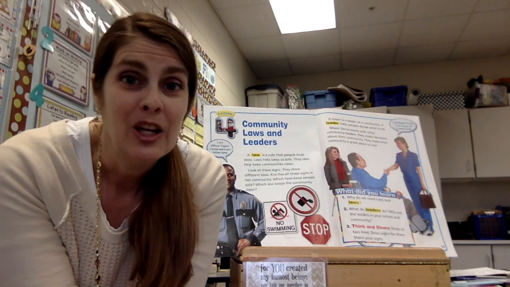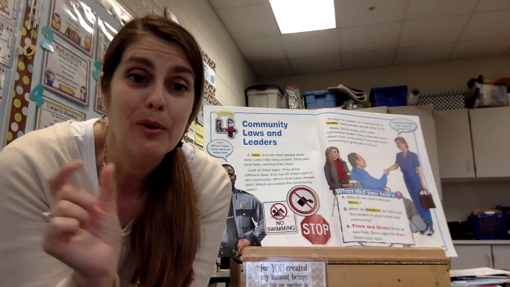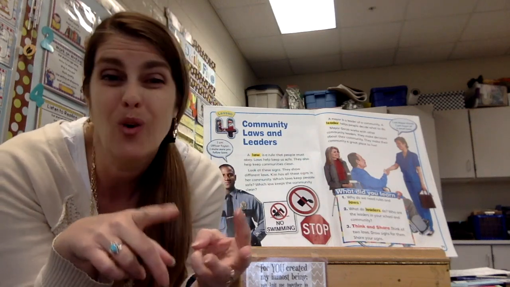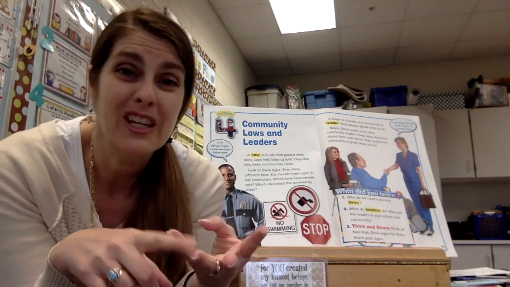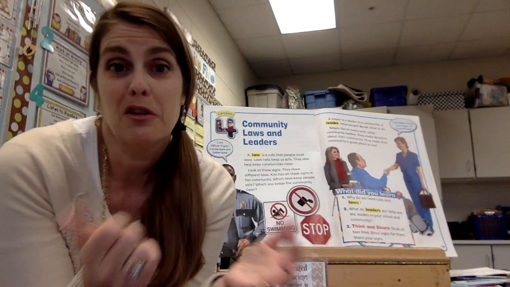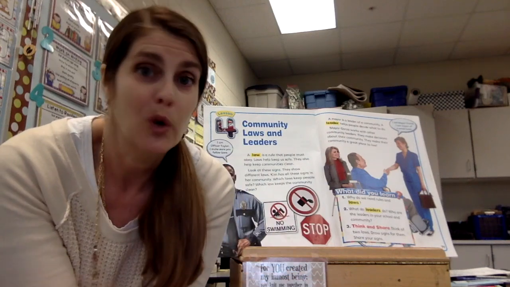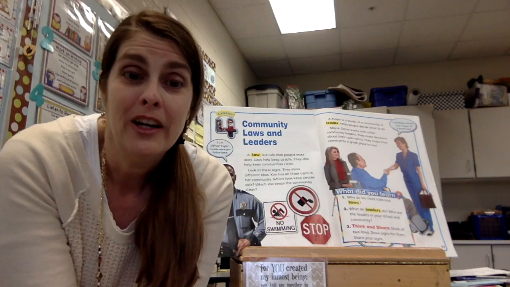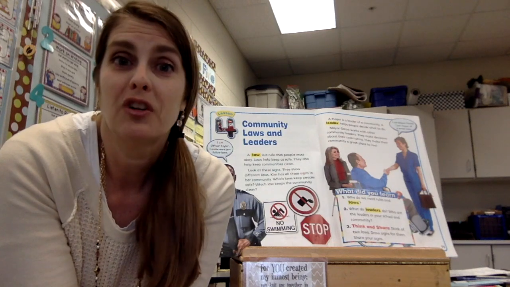All right, and then we're going to have you label the different things, like, is this a toy store? Is this the food store? Where do they go to get their mail? Where do they get their groceries? Is there a police station? Is there a fire station? Is there an ice cream store? What's going to be in your town? And you can label what the different things are, and maybe even label which house you're going to live in.